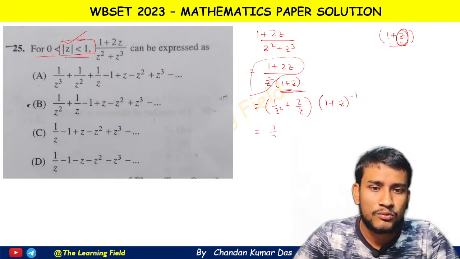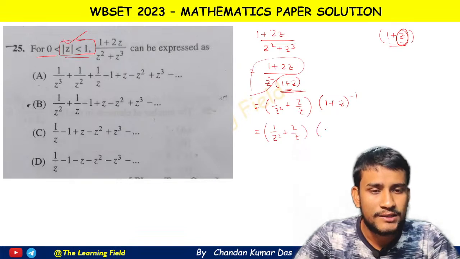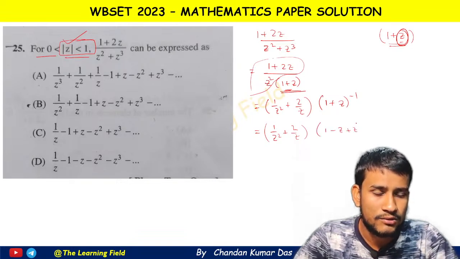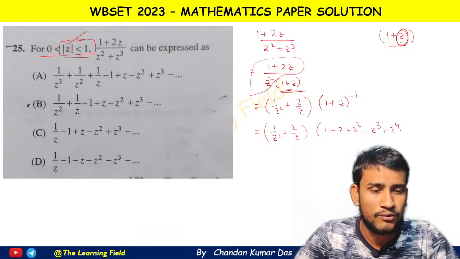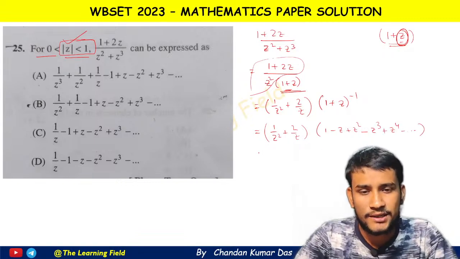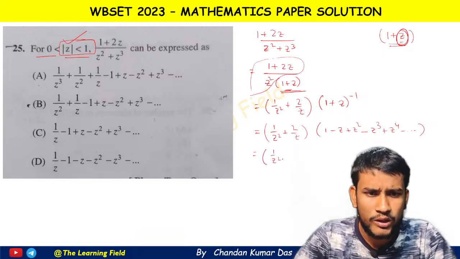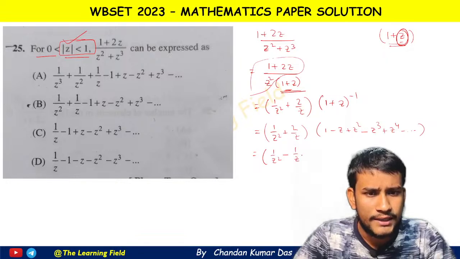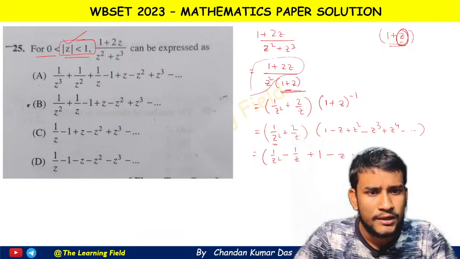So this is equal to (1/z^2 + 2/z) into the expansion 1 - z + z^2 - z^3 + z^4 - and so on, which is a very well known expansion. If we multiply by 1/z^2, we get 1/z^2 - 1/z + 1 - z and so on.